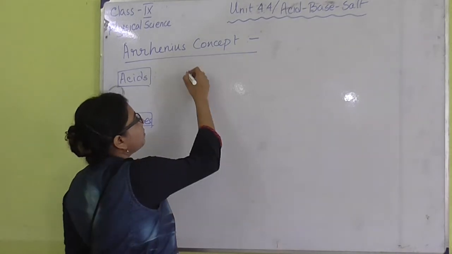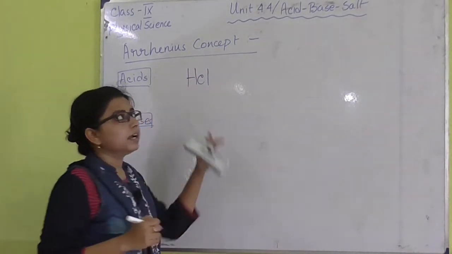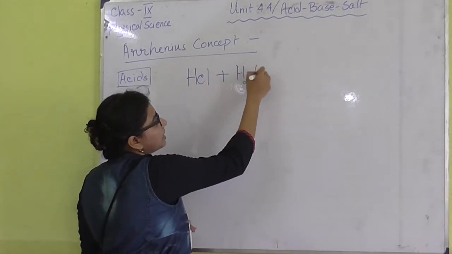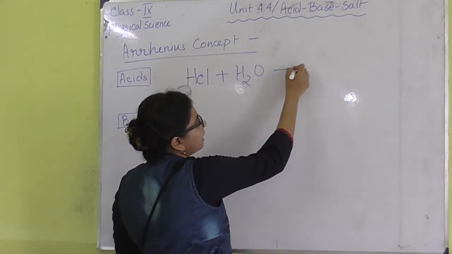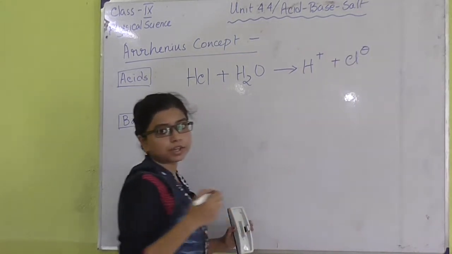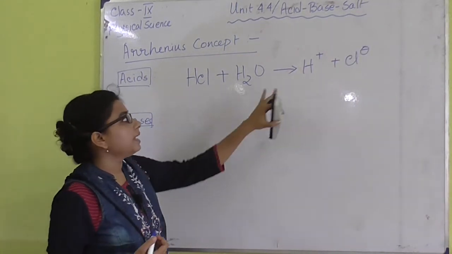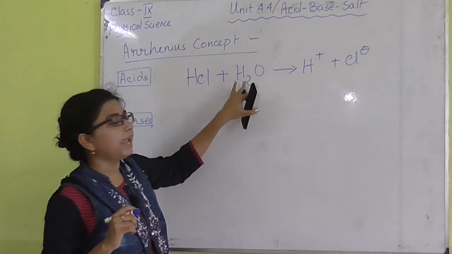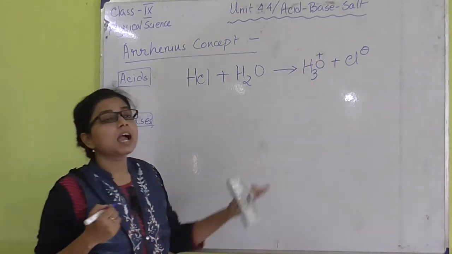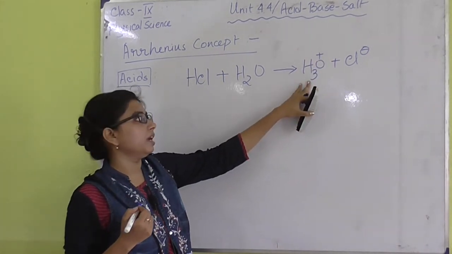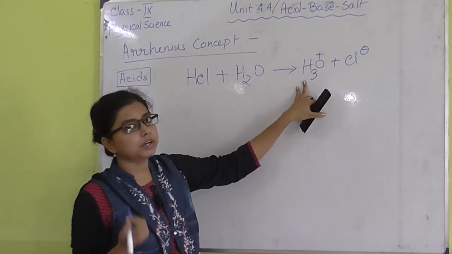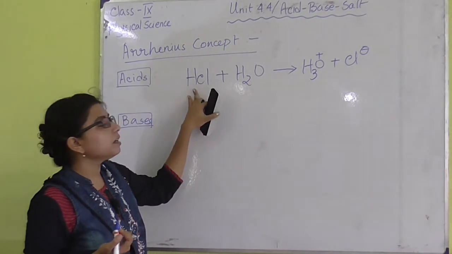That means in aqueous medium. If I consider HCl as an acid, then in presence of water, it will give us H plus ion and Cl minus ion. We know that H plus ion in presence of H2O can produce H3O plus, that means hydroxonium ion or hydronium ion. So HCl can produce H3O plus or H plus in presence of water, so we can conclude HCl is an acid.